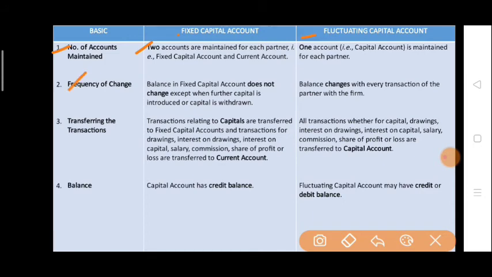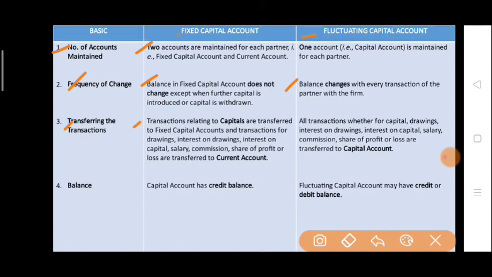Now, frequency of change. The balance in the fixed capital account does not change except when further capital is introduced or capital is withdrawn. So the balance will never change unless or until you are introducing new capital, further capital, or you are withdrawing capital. And if I talk about the fluctuating capital method, the balance changes with every transaction of the partners with the firm. So the balance keeps on changing with each and every transaction happening regarding the partner.